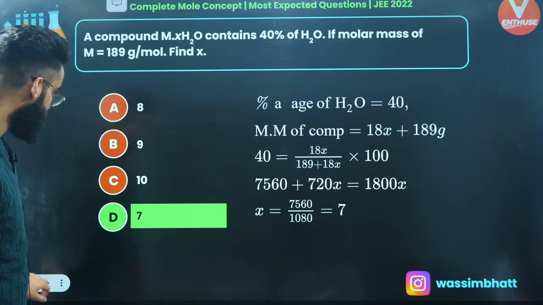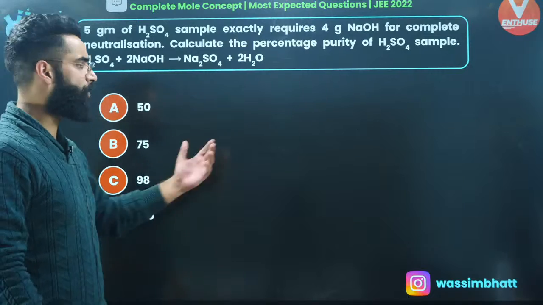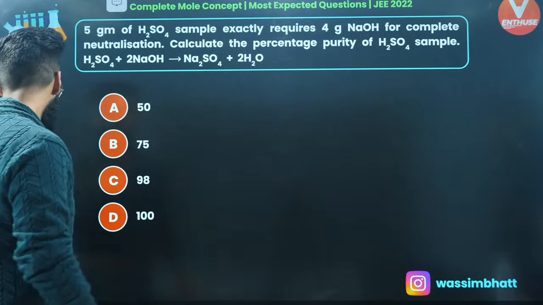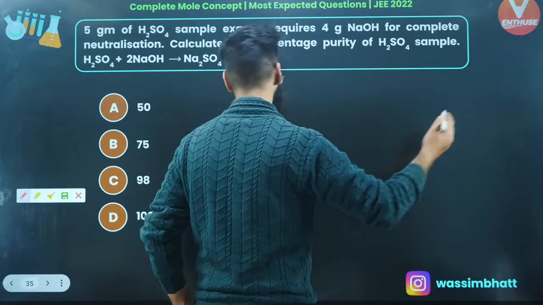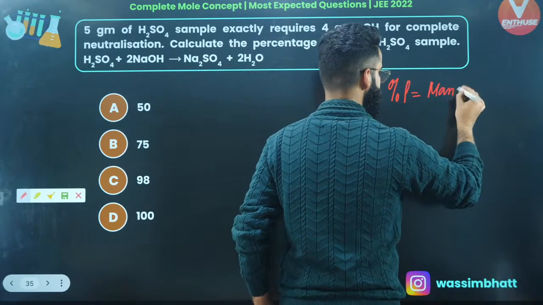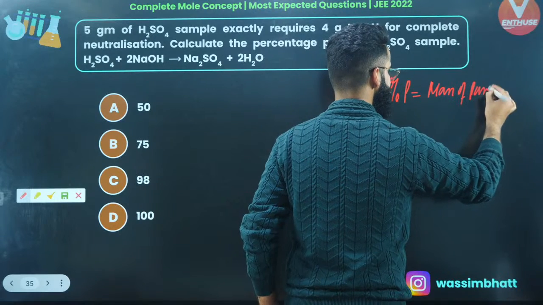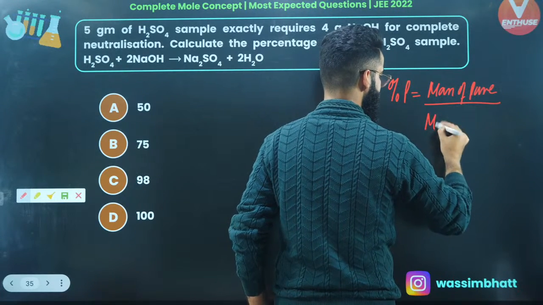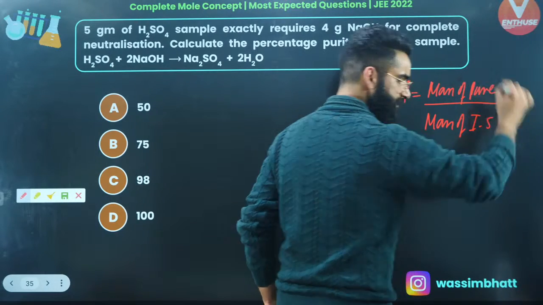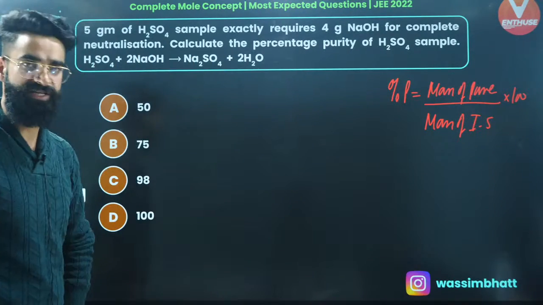Perfecto. Moving on to one more. This is one more question in which we are supposed to calculate the percentage purity, right? How do we calculate percentage purity first of all? See, percentage purity is always equal to mass of pure substance divided by mass of impure sample multiplied by 100, right? This is the way by means of which you can calculate percentage purity.